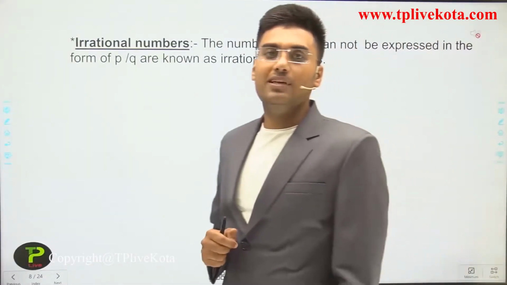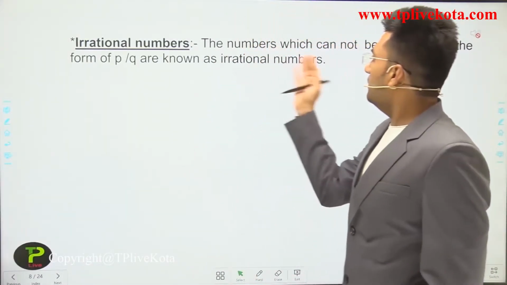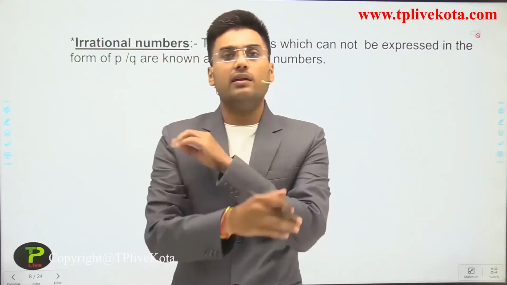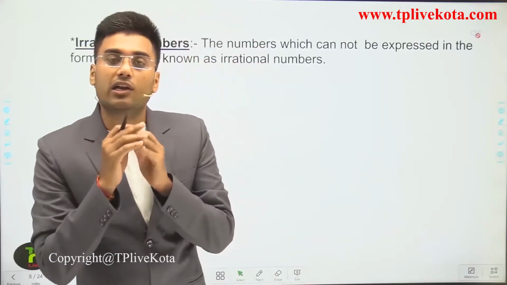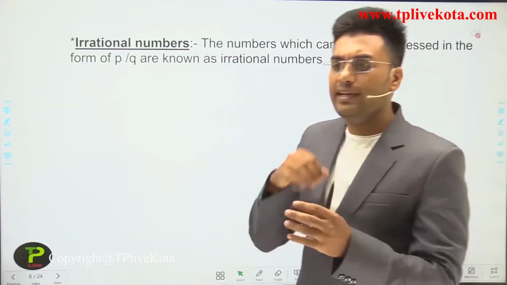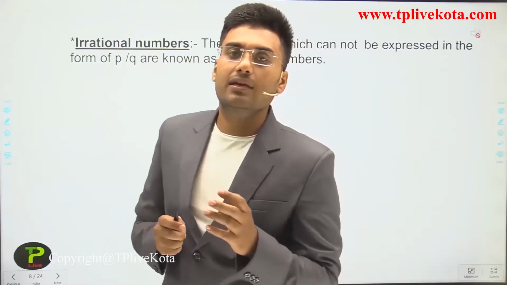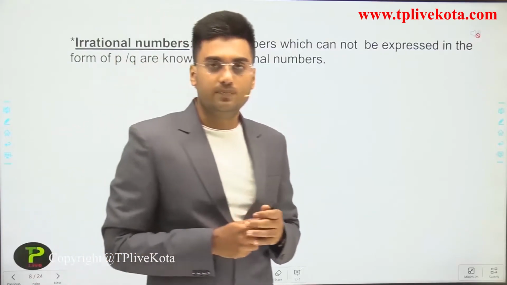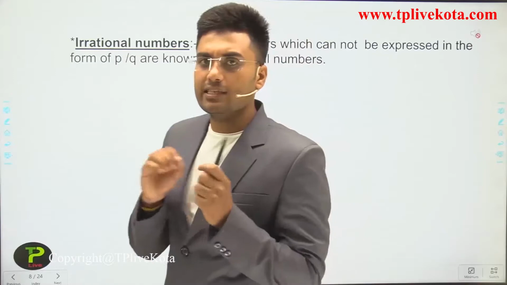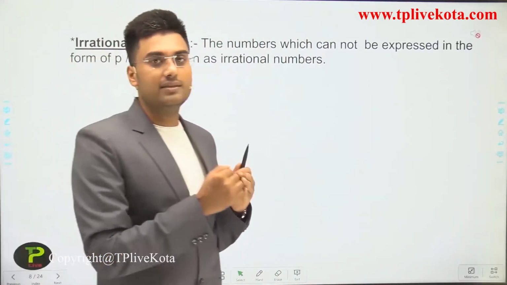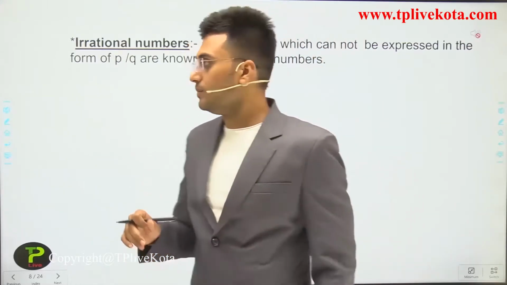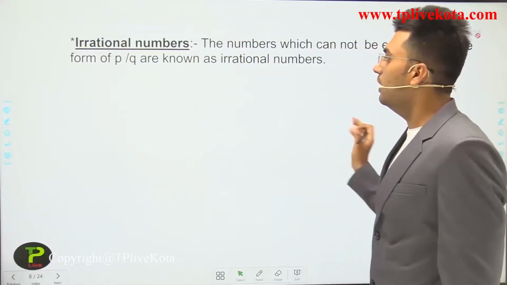The next type of number is the irrational number. The numbers which cannot be represented in the p by q form, or we can say the numbers that are not rational numbers, are irrational numbers. We will discuss irrational numbers very deeply in our next classes, so don't panic. Today I just introduce them.